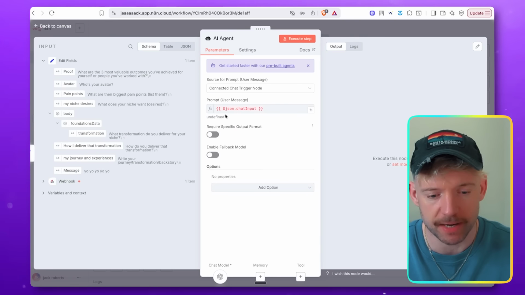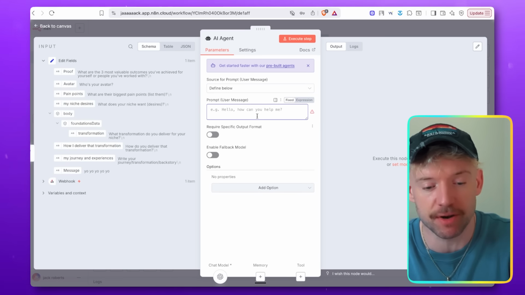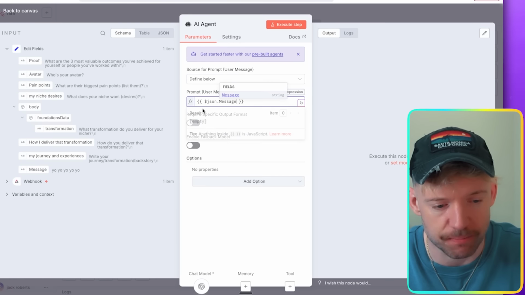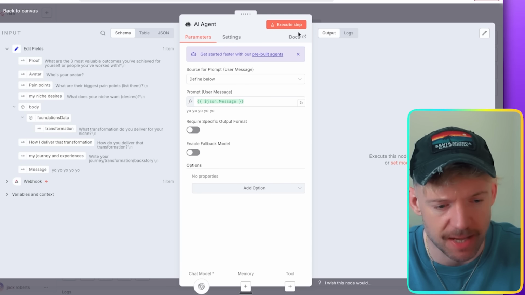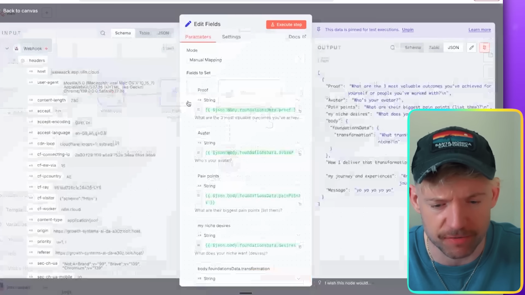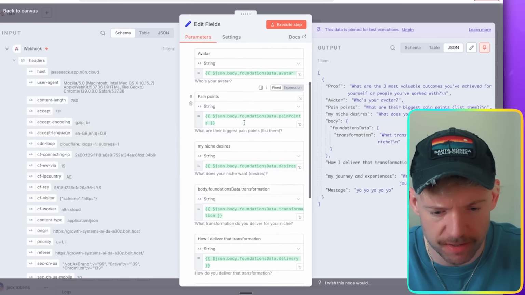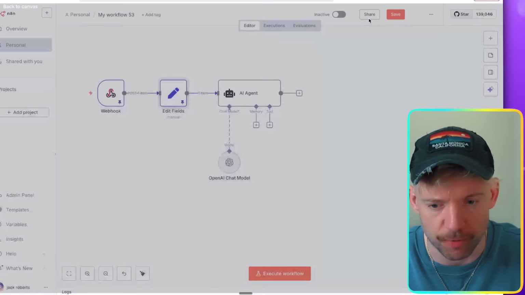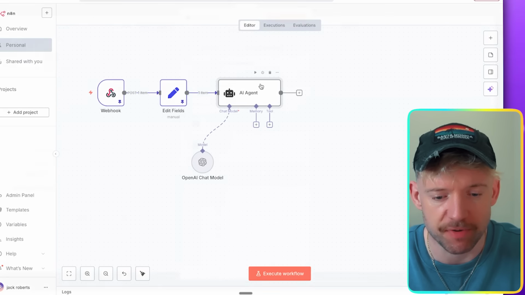I'm going to double click into it and come down here. For the prompt itself, instead of connect to chat trigger node, we choose define below, and then we come over here to message. There you go. Let me just make sure the edit fields node is done correctly, because I'm seeing some pretty funky information coming down here. Yeah, string, that's absolutely fine. Okay, cool. Now, we've given it this information.